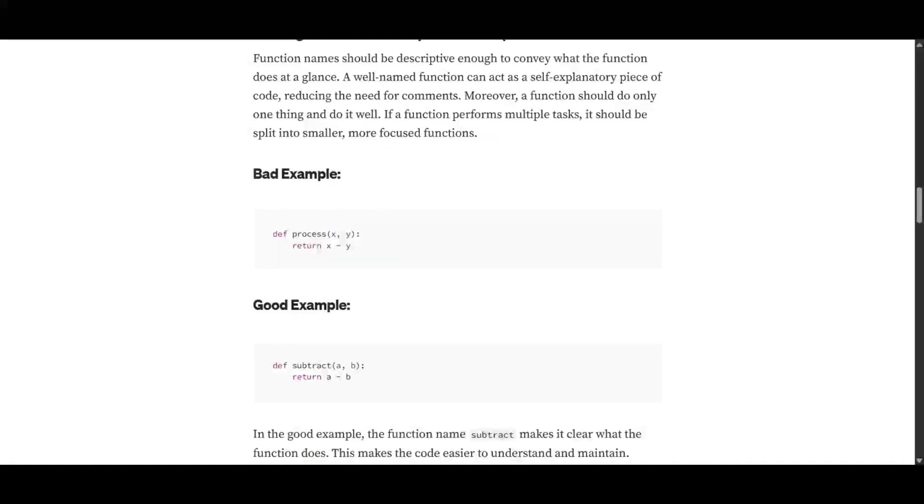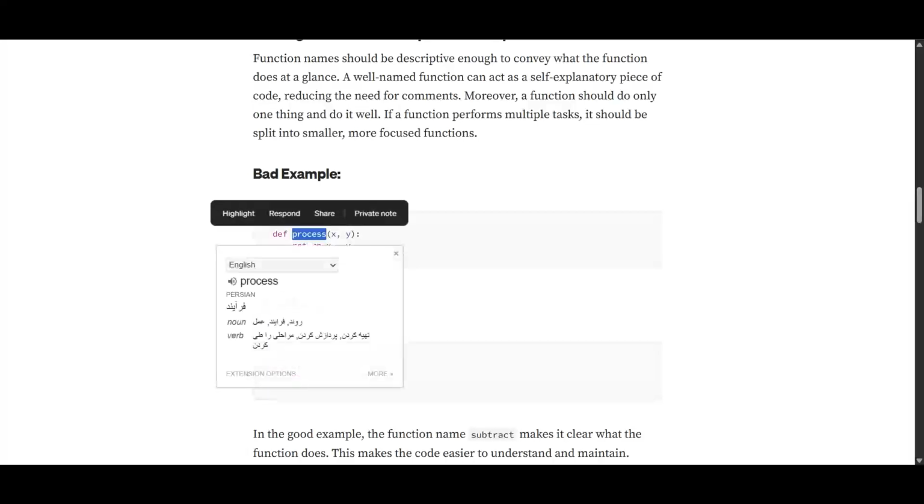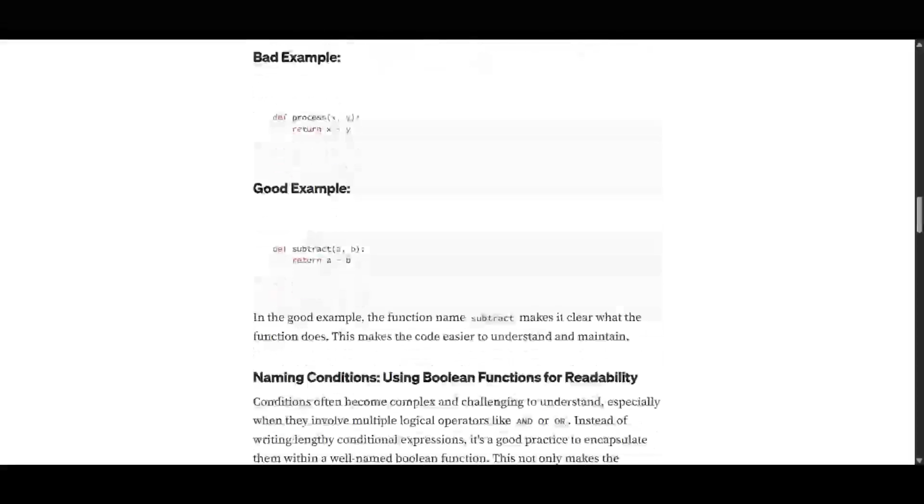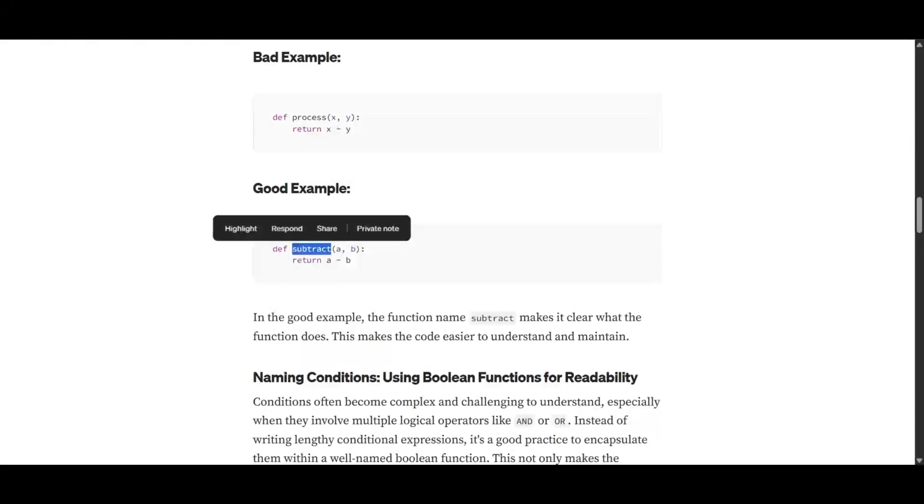For example, here we have a function that just does a subtraction, and it is named process. So process is quite general, and we cannot understand what is being done inside it. But in a better way of naming, we can just name the function subtract. So that's what it is doing.